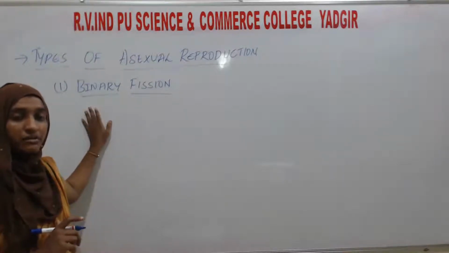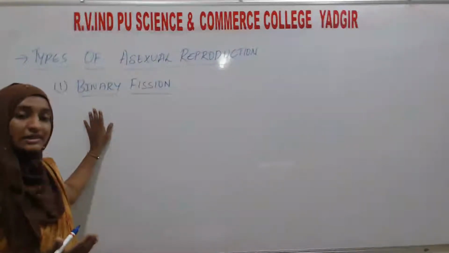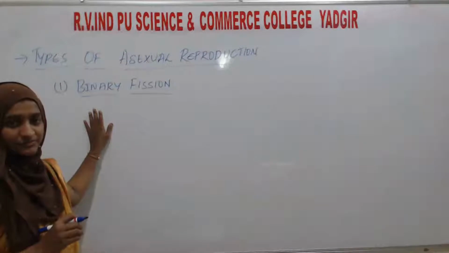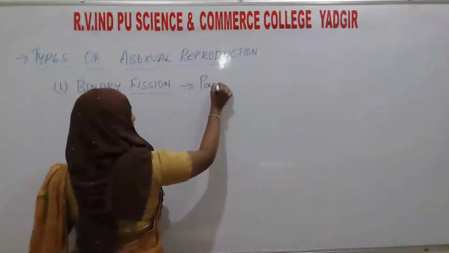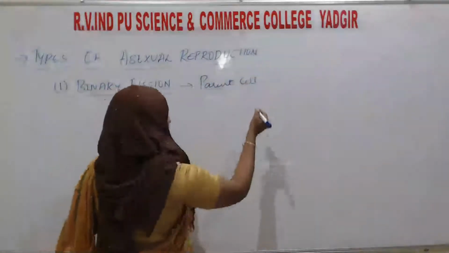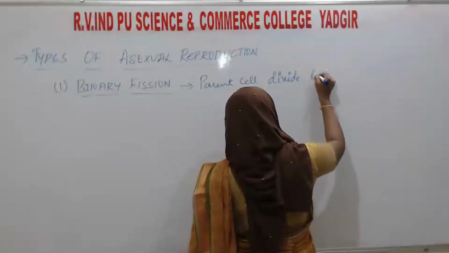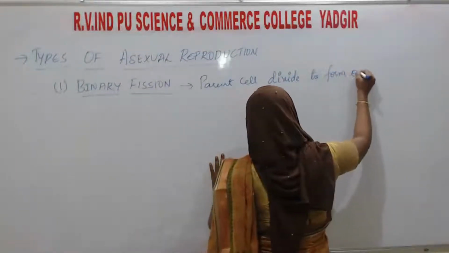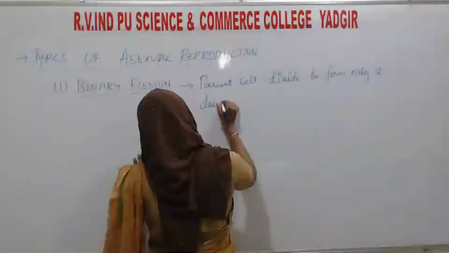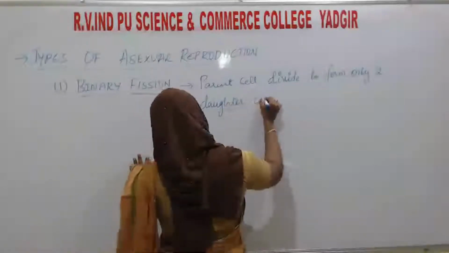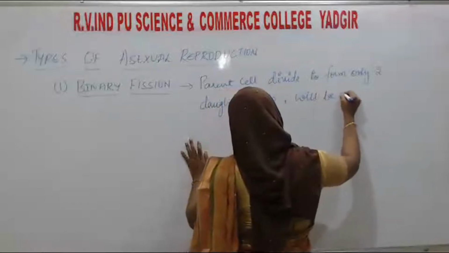That particular type is known as binary fission, and the 2 daughter cells are of the same size. In binary fission, the parent cell divides to form only 2 daughter cells of the same size.